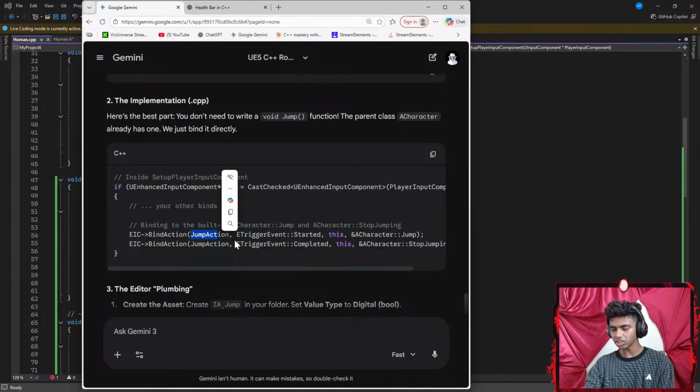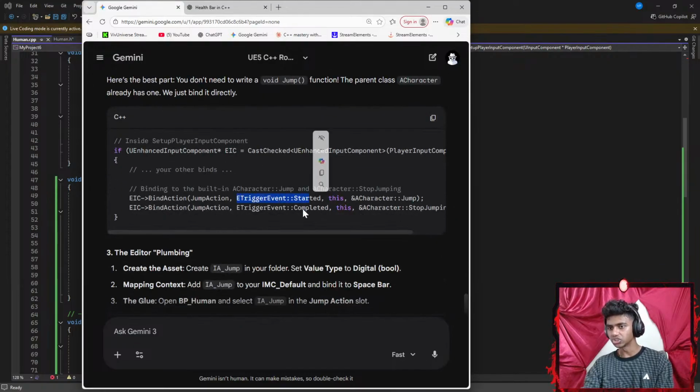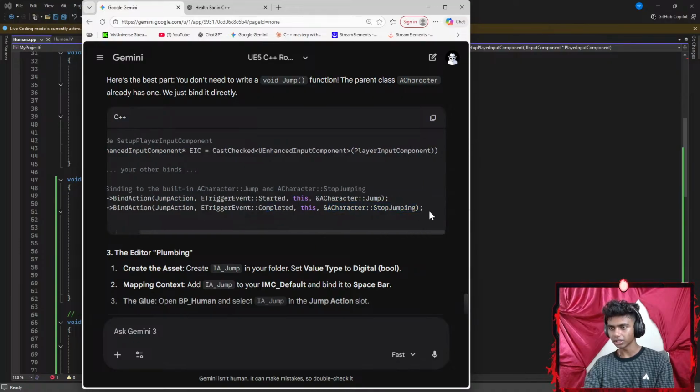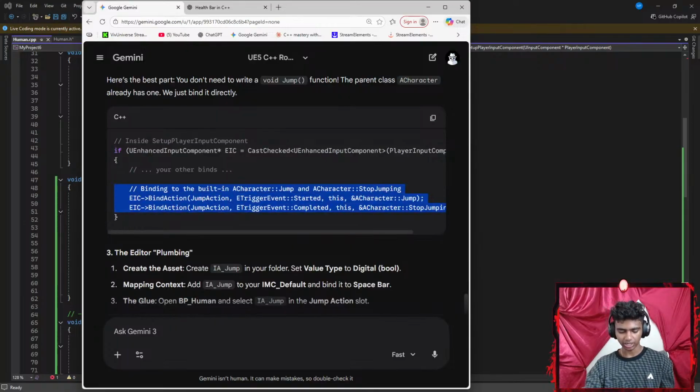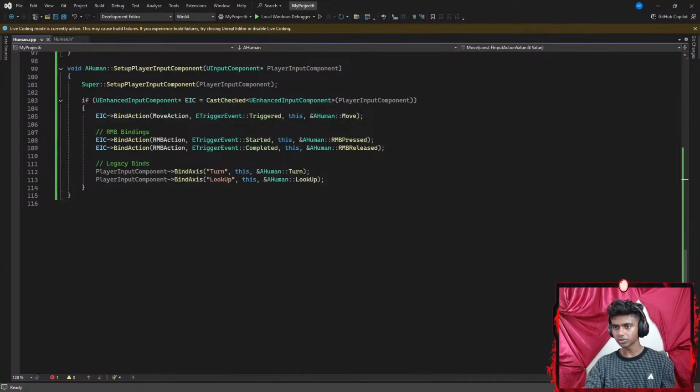So jump action, that I created here with my UPROPERTY. ETriggerEvent::Started, this character jump. Bind action, ETriggerEvent::Completed. Okay, I'm going to go with something like this, stop jumping. I want to copy this for the time being to actually see if it works before I write it off. So I'm going to go here. Let's paste this here real quick.